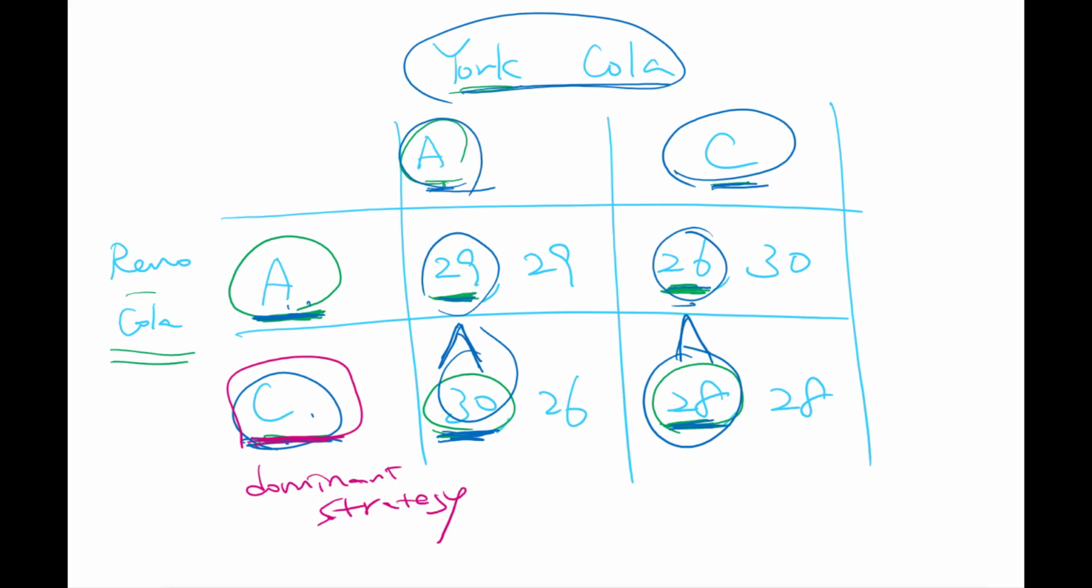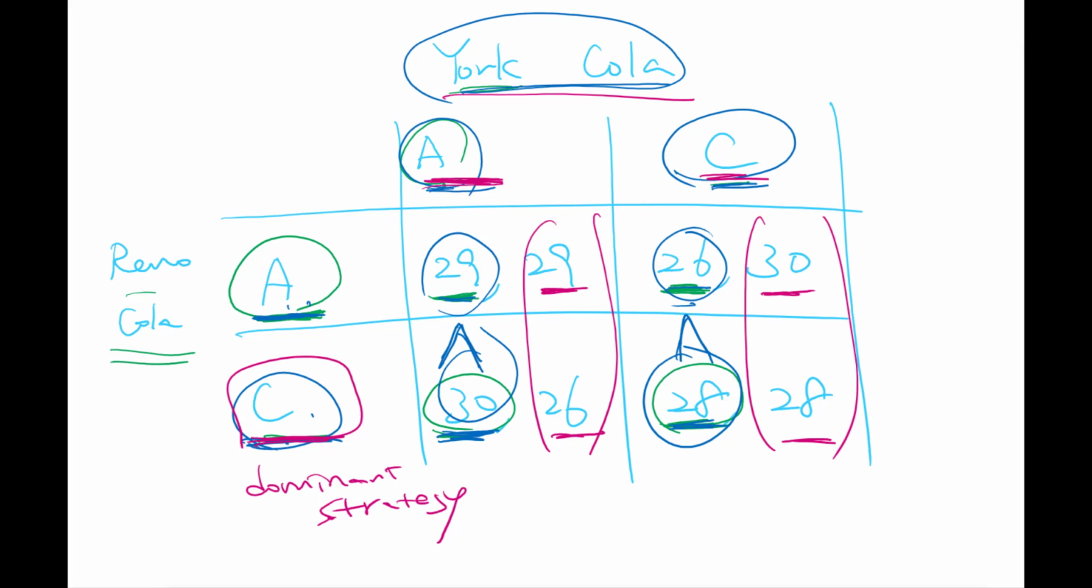What about York? Now you can see that for York, choosing abide by agreement generates 29 or 26, but cheating generates 30 or 28. If we approach finding the dominant strategy in a mechanical way, you can compare this column element-wise. 30 is greater than 29, 28 is greater than 26. So you know that cheating is a dominant strategy as it generates the greatest payoff no matter what the opponent Reno does, right? So again, this is also a dominant strategy.